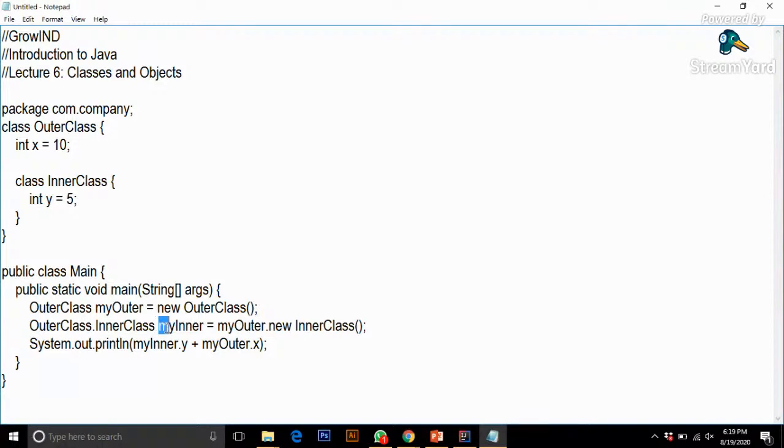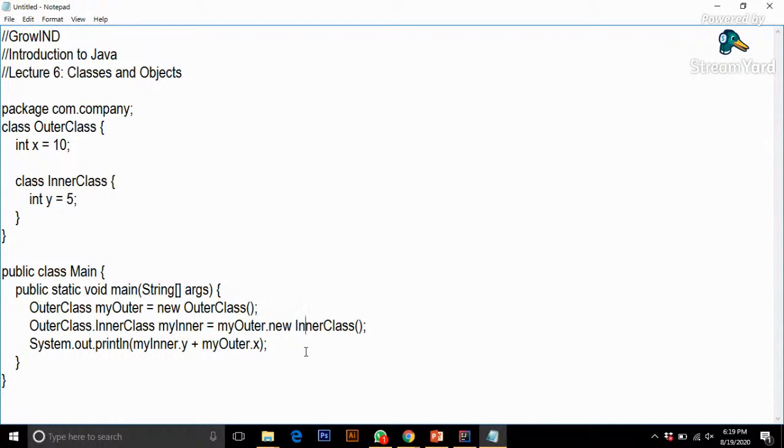The object name is my inner. And when you come here, it is my outer dot new inner class. So the object of the previous class would be here, and this is how you create the object of a nested class.